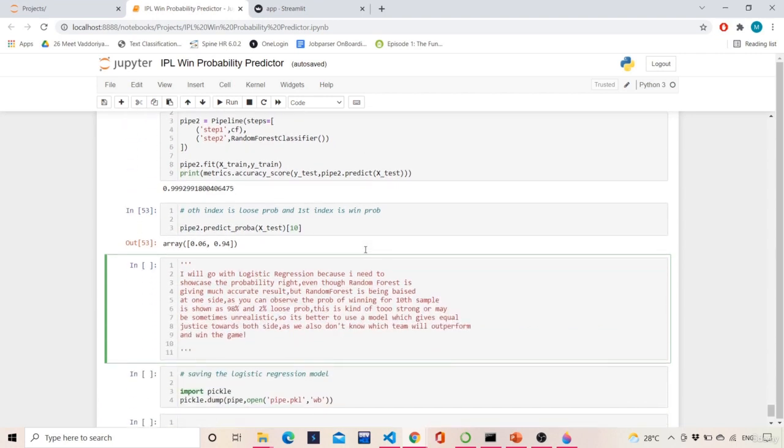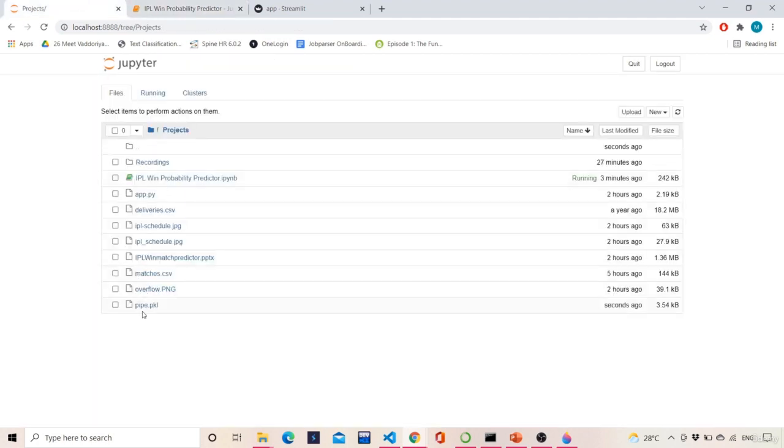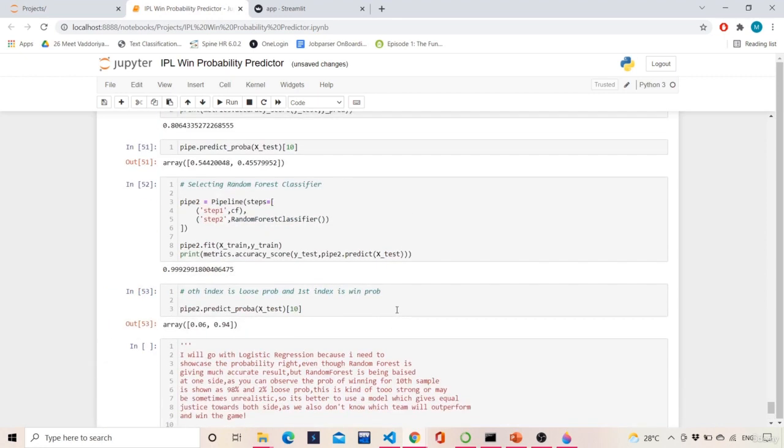So I will be saving the logistic regression model as pipe.pickle, and I'll write the entire model in binary mode. I'll execute this, and I can see that pipe.pkl is here, so I'll be using that model now. So that is all about the model building phase.